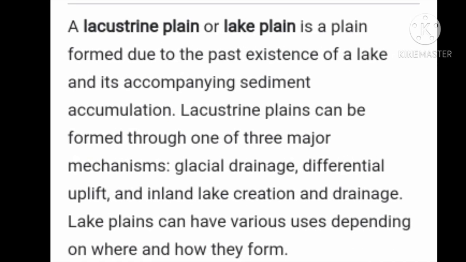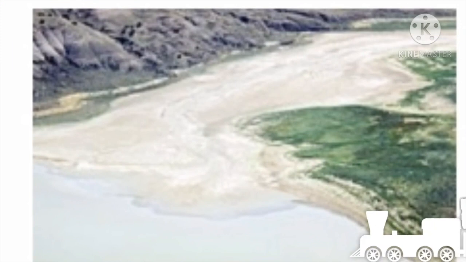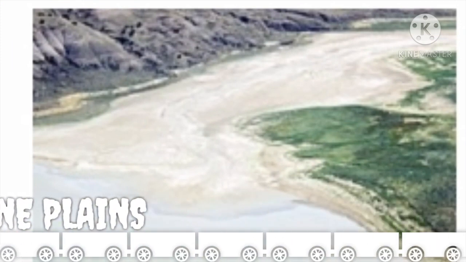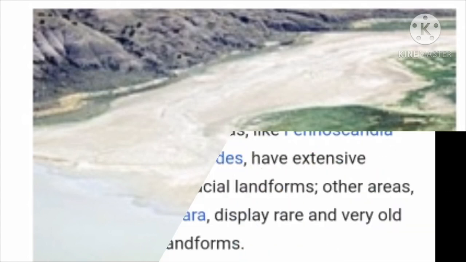Now we have lacustrine plain or lake plain, which is a plain formed due to the past existence of a lake and its accompanying sediments accumulation, that is deposition. Lacustrine plains can be formed through one of three major mechanisms: glacial drainage, differential uplift, and inland lake creation and drainage. Lake plains can have various uses depending upon where and how they form. This is the image of a lacustrine plain formed by the deposition of sediments.